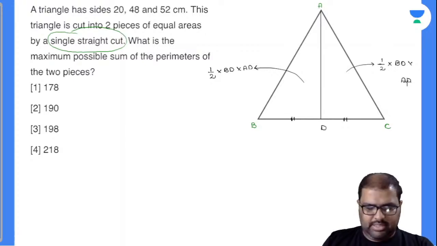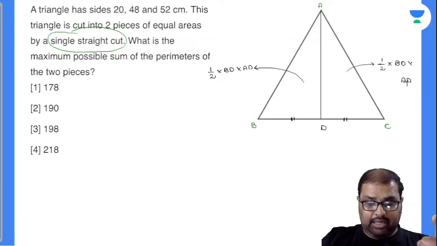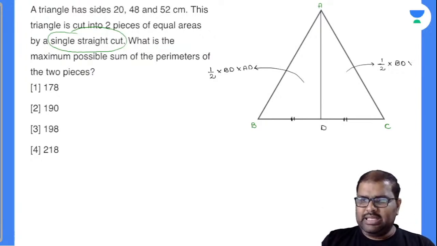Now closely observe, your left hand side and right hand side part areas are equal. Am I right or wrong? So what is the single straight cut? A median can divide a triangle into two parts of equal areas.